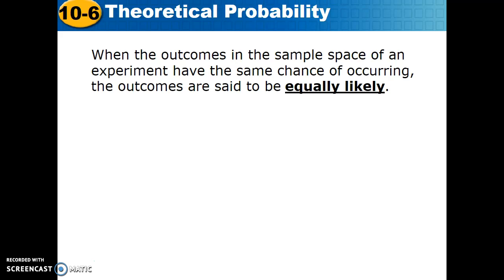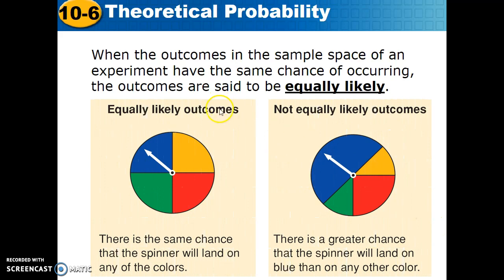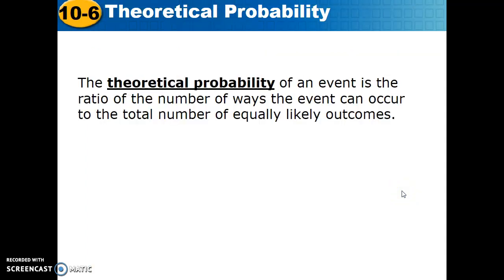When the outcomes in a sample space of an experiment have the same chance of occurring, they are said to be equally likely. Let's look. Equally likely outcomes. Each of these sections has the exact same area. They are each 1/4 of the circle. There's the same chance the spinner will land on any of the colors. In the case on the right, they are not equally likely. Blue has a 50% chance of occurring, red 1/4, and yellow and green each 1/8.